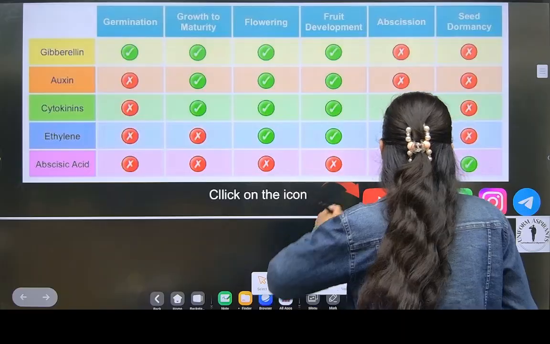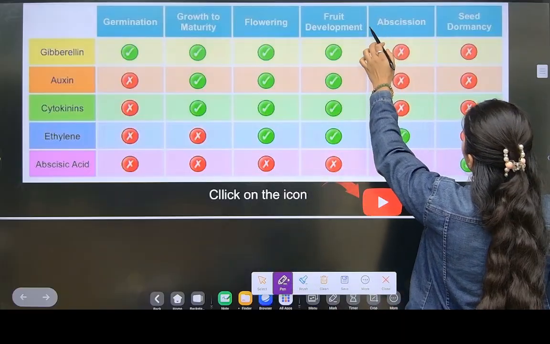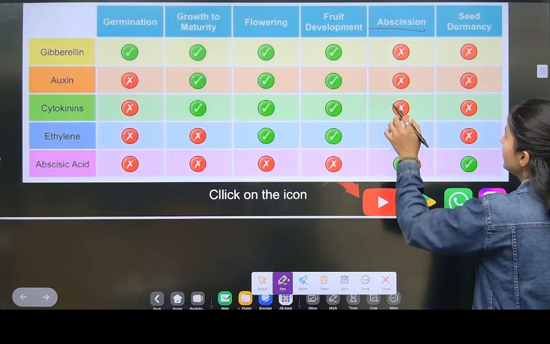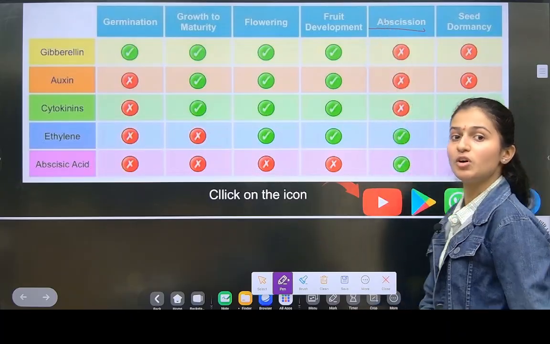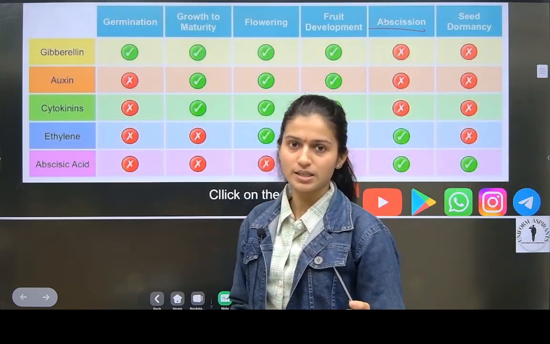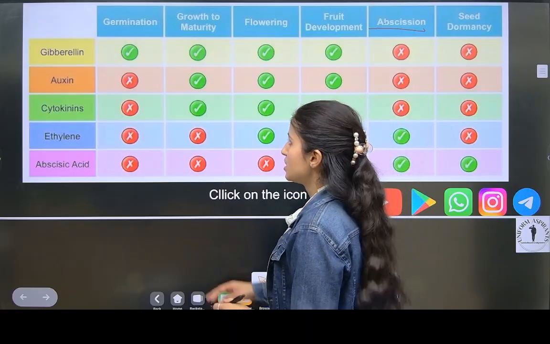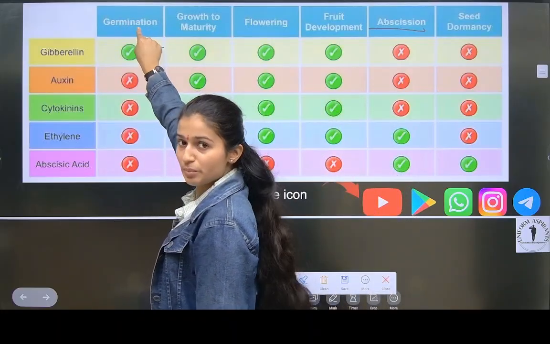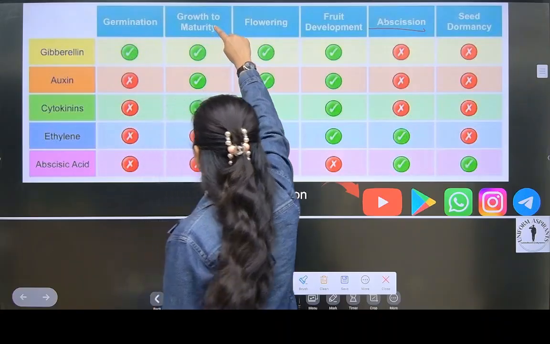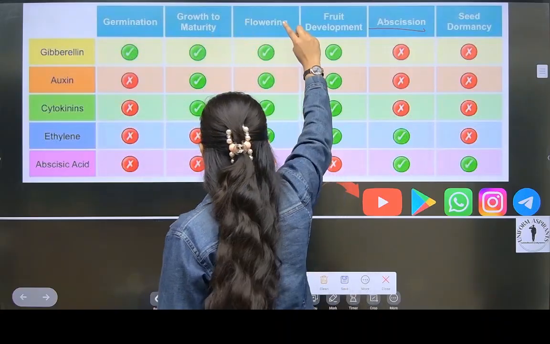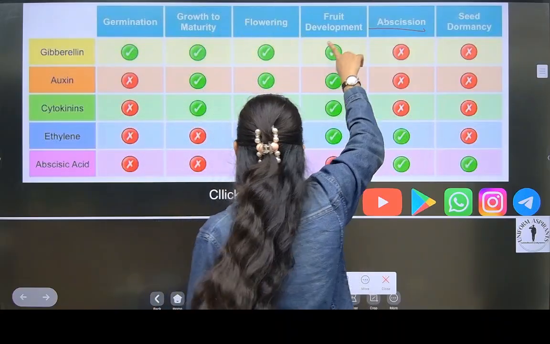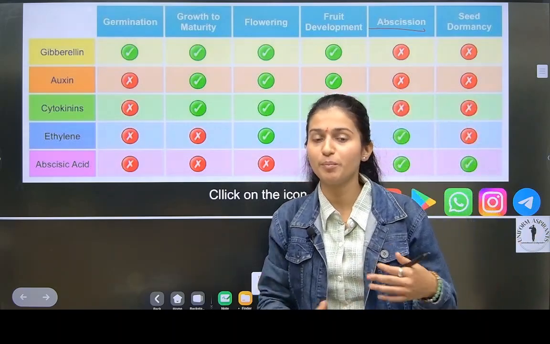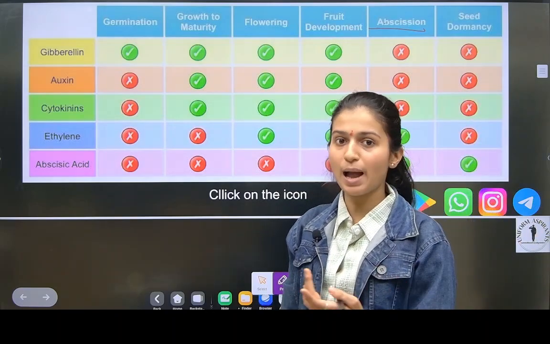I told you what abscission means: removal of dead parts of the plant, that is called the abscission process. Now see here, gibberellin, where does it help? It helps in germination of the seed, then it helps in growth and maturity, flowering also it helps, and then fruit development also. I told you gibberellins help in developing the shape of the fruit. I gave you the example of apple also.